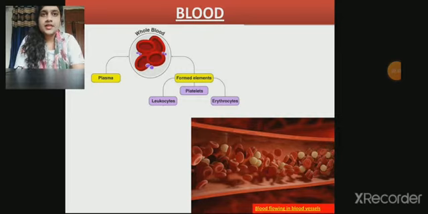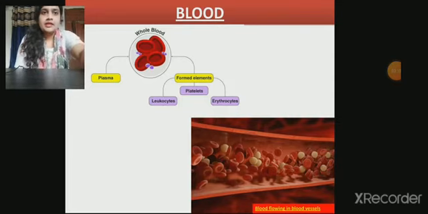What does it mean? It means the nucleus is absent in RBCs, while in WBCs, that is leukocytes, the nucleus is present. So why is the nucleus absent in RBCs? This is the question now. The nucleus is absent in RBCs to get a lot of space in the RBC, so that more and more hemoglobin it can contain. If more hemoglobin it contains, more oxygen will bind to the hemoglobin, more aerobic respiration will occur and more ATP will be produced.